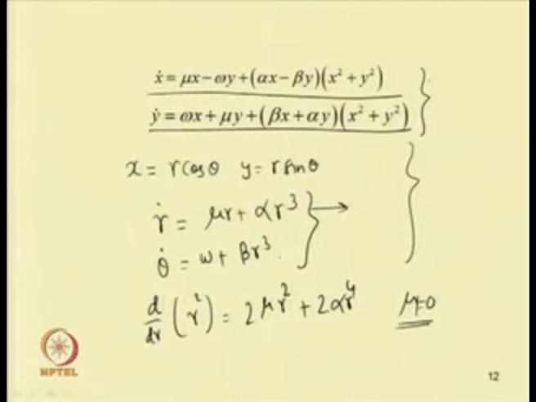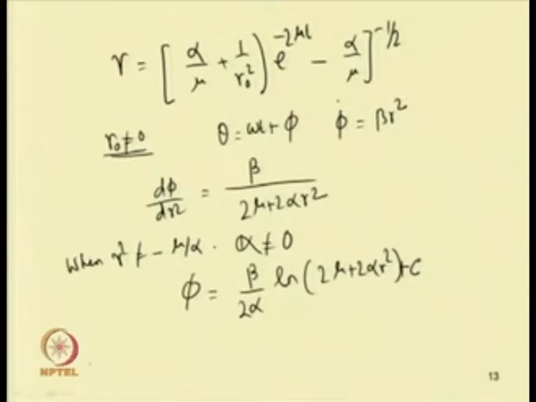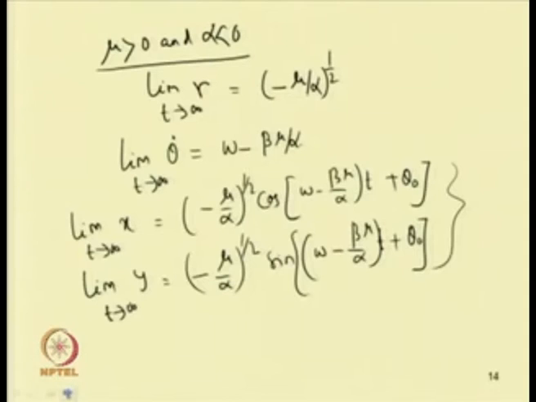By finding this condition we can check whether a periodic solution exists or not. In this case, the solution will exist if alpha into mu is less than 0, that means if it is negative.